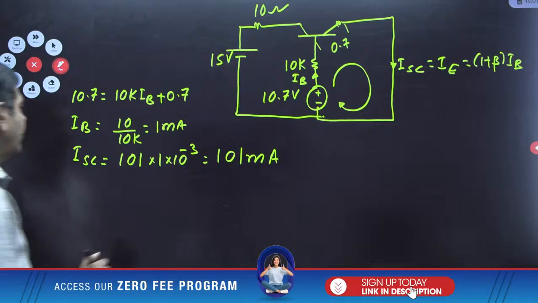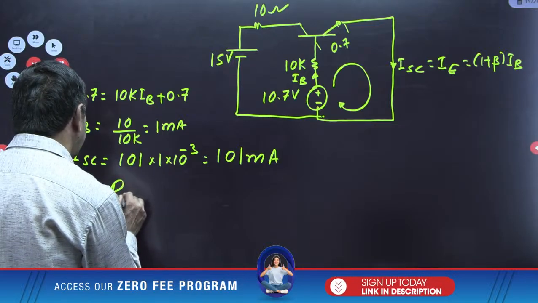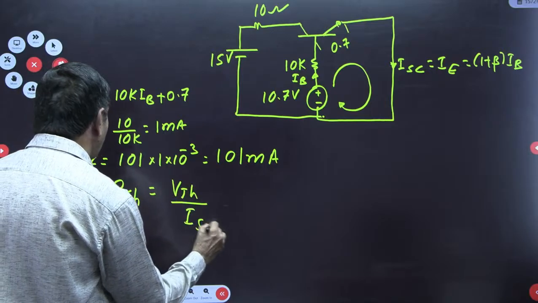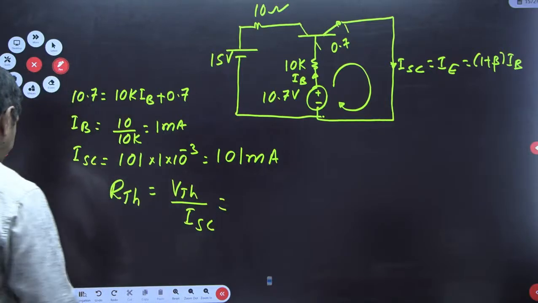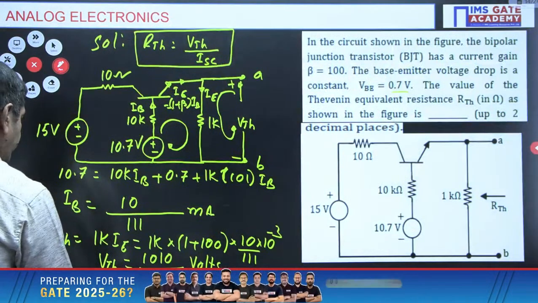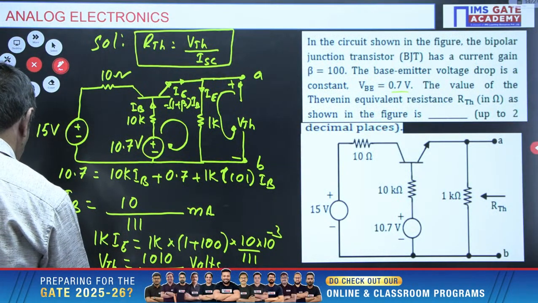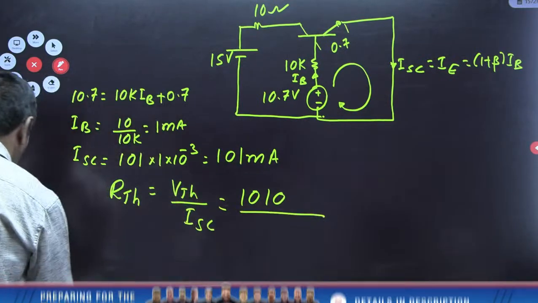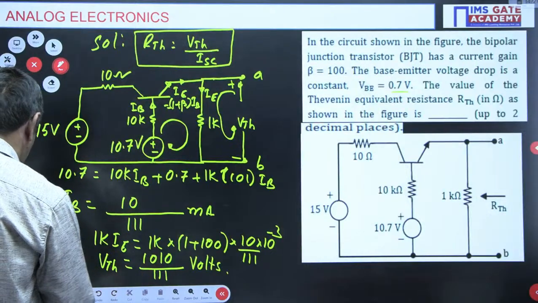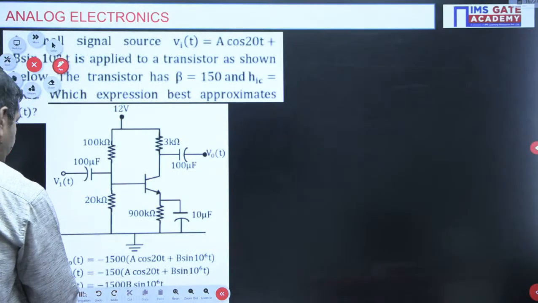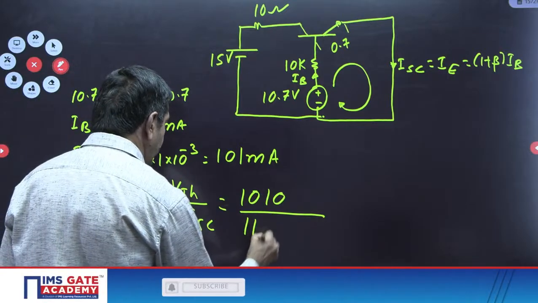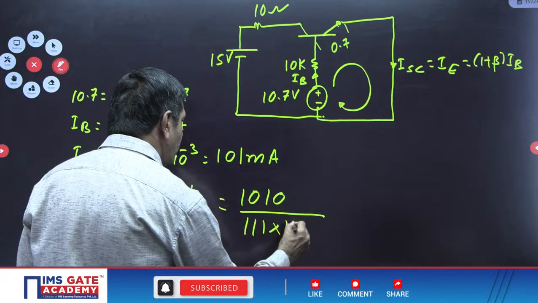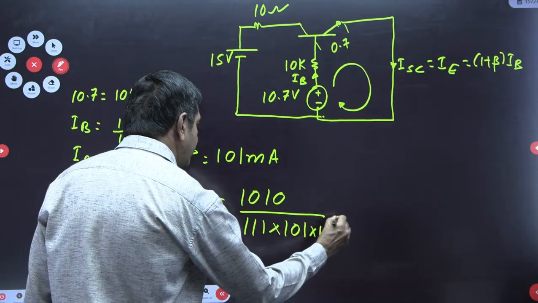But I need to find RTH now. You know the formula: VTH by ISC. VTH we already have: 1010 divided by 111, into ISC, which is 101 milli, 10 power minus 3.